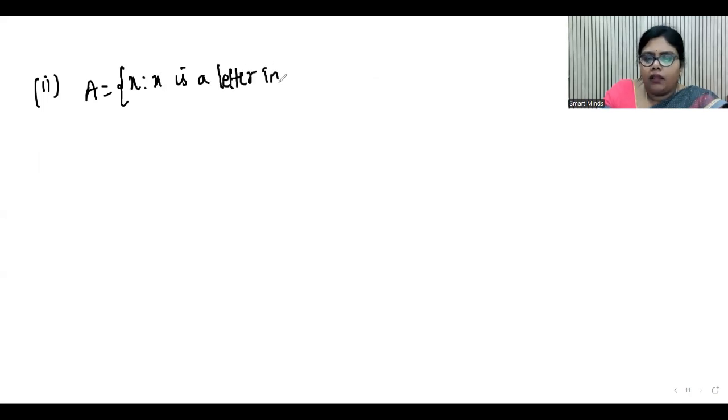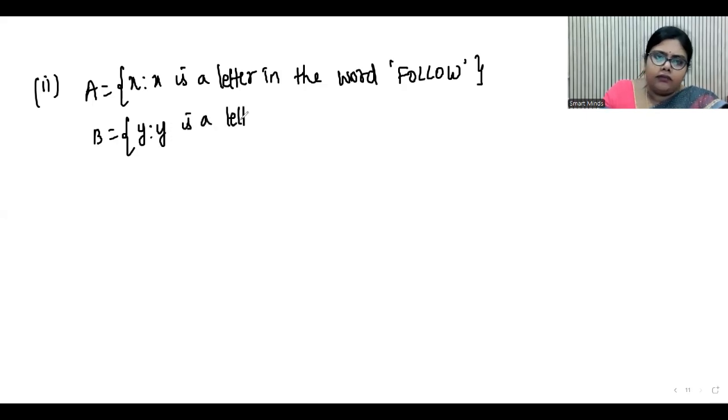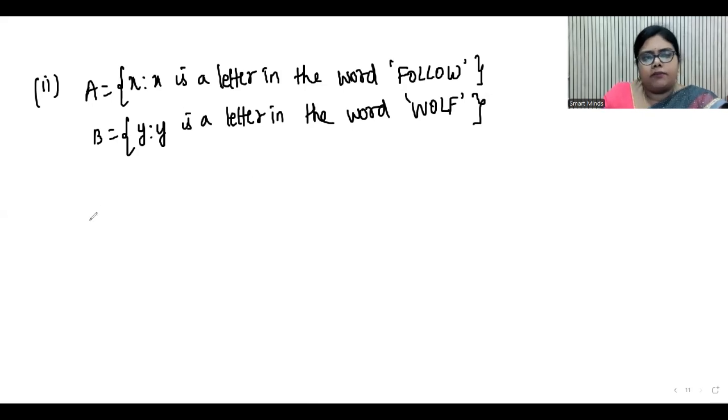The same way we can do the second bit, that is A is equal to x such that x is a letter in the word follow, and B is equal to y such that y is a letter in the word wolf. So both the sets are given in set builder form.